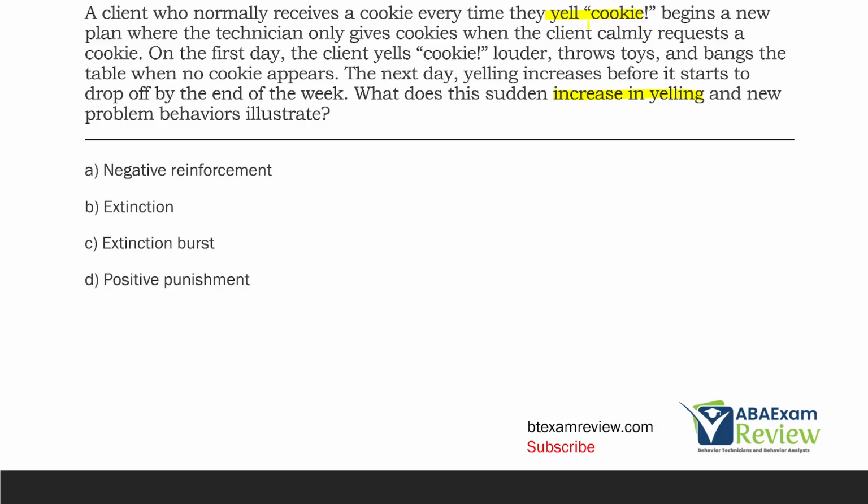Extinction, withholding reinforcement for a previously reinforced behavior. So if we were to graph that, it may look something like this, where we have the yelling for the cookie, and then extinction starts, and what has happened? That behavior rises. But it starts to drop off by the end of the week. So it's gotten worse, and then it goes down, down, down, down, down. And that's what we expect with extinction.